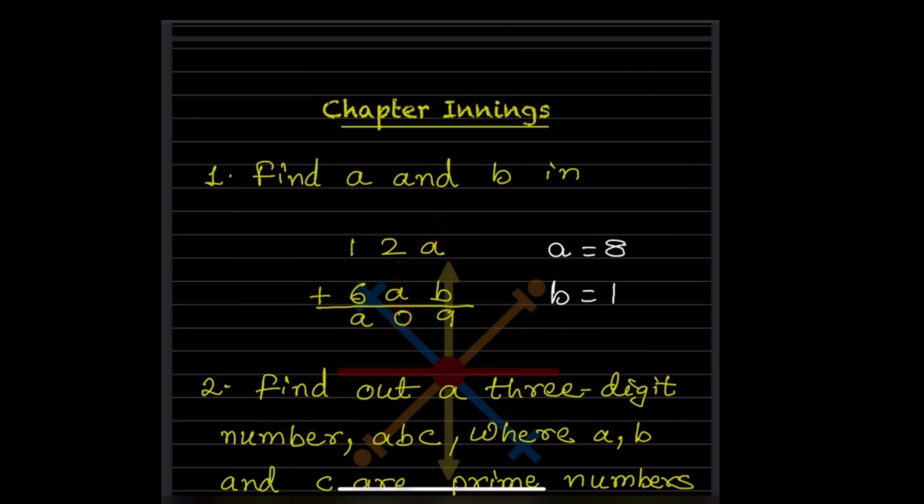So what we have to do, we have to take here 8 and 1. So this is going to be 9, because here is 0, now this will be 8, so this will be 10, and again this 2 and 6, this is going to be 8. So that works. So A is 8, B is 1.